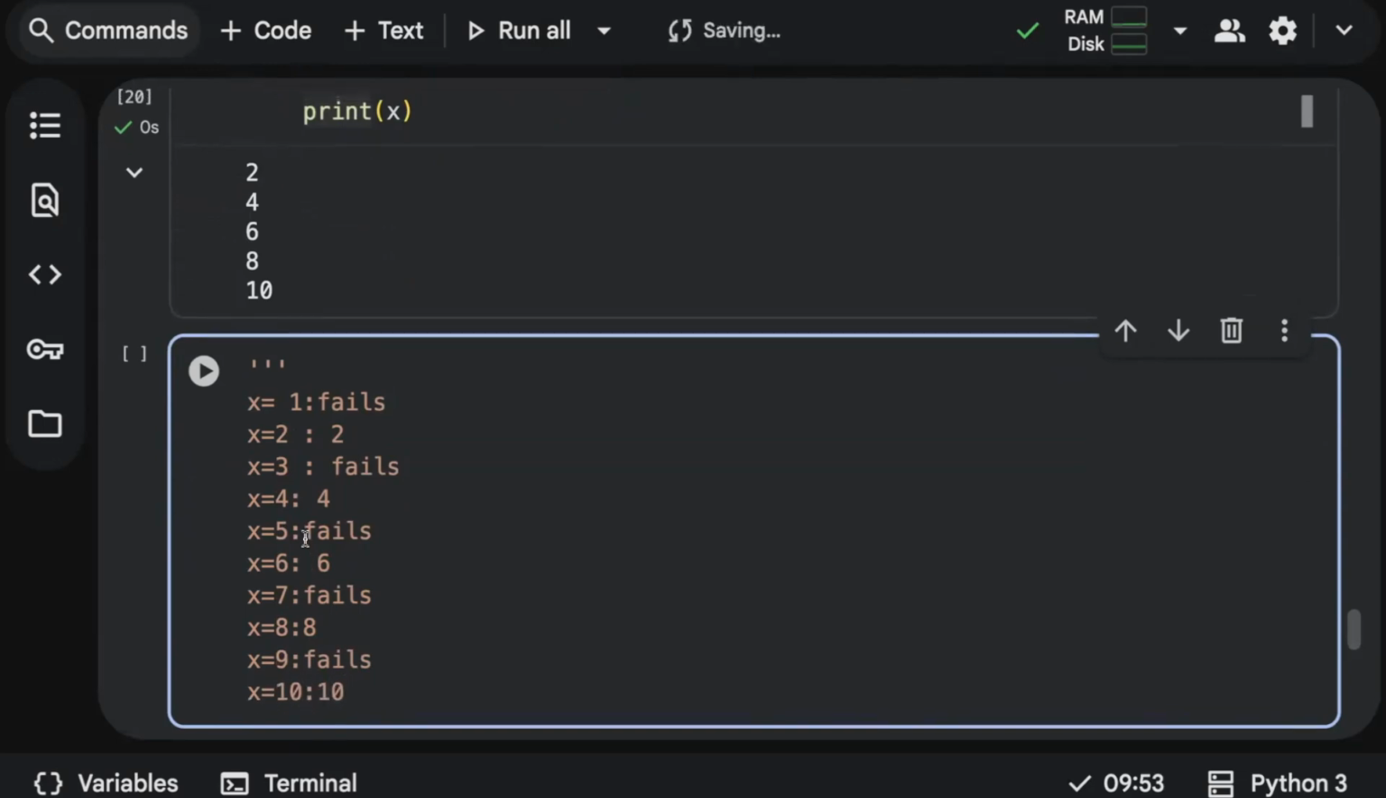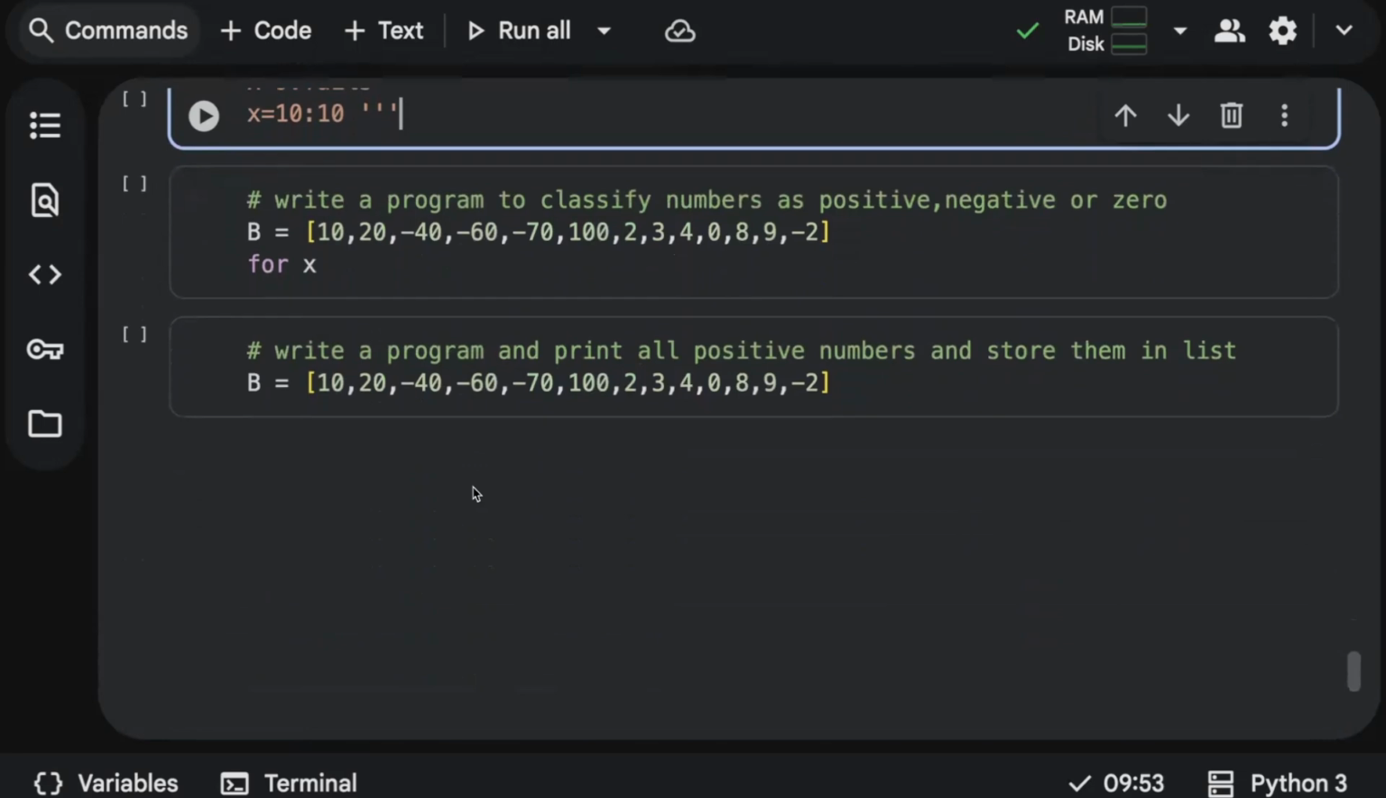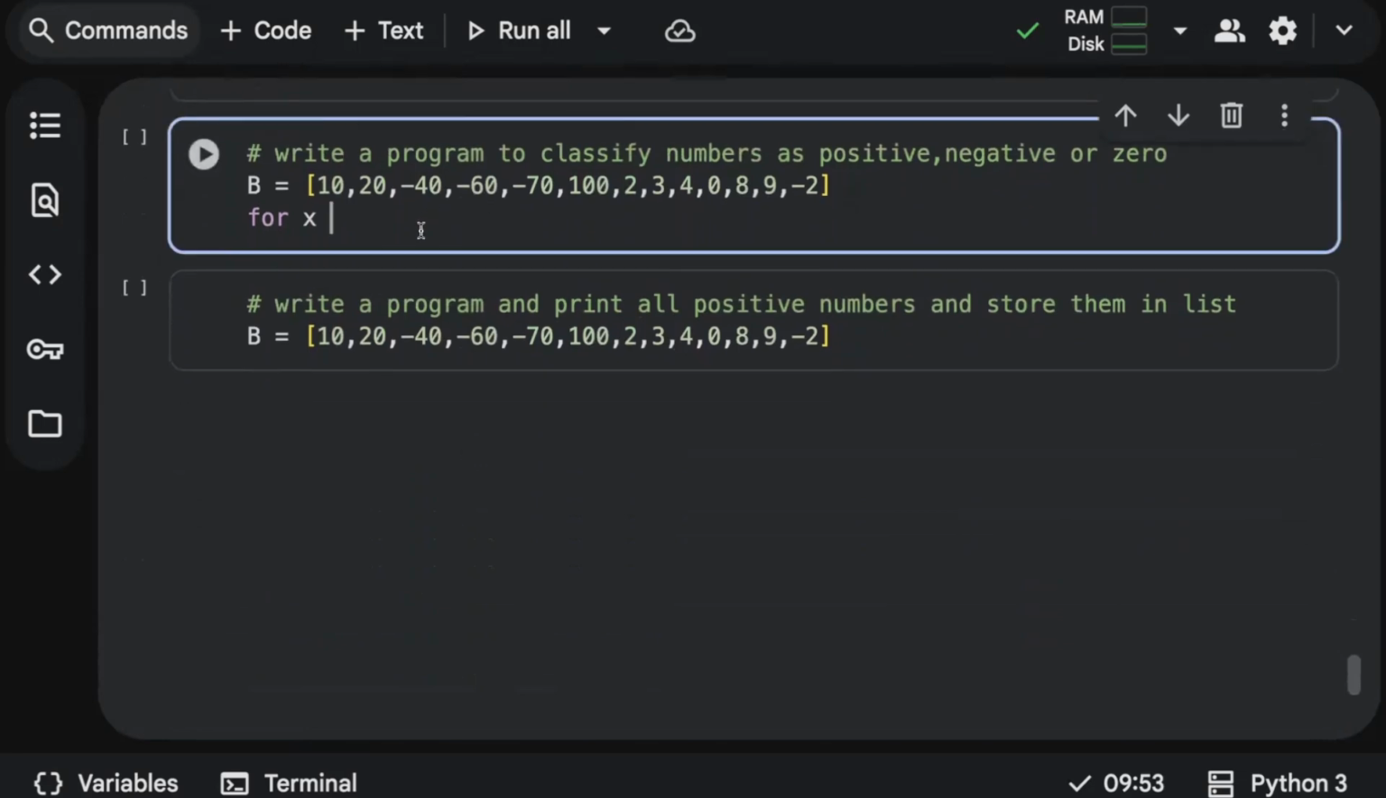So that's the reason we got an output like 2, 4, 6, 8, 10. I'm just showing how it works in our backend, so that it becomes easy for you to learn programming. Hope it's clear. Okay. Next important thing, we need to classify numbers as positive, negative, or zero.